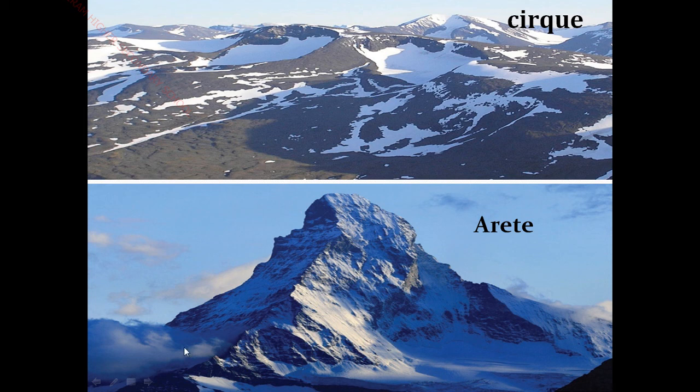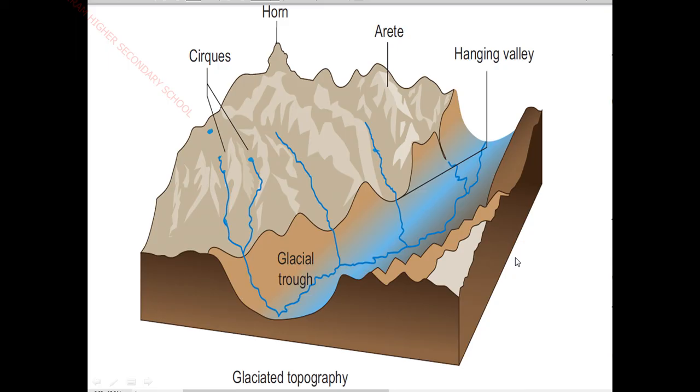When it gets eroded down, it seems like an arête. It seems like a small mountain, a narrow rock. It is steep and narrow. So this is the difference between the cirque and the arête that we have seen in the picture.